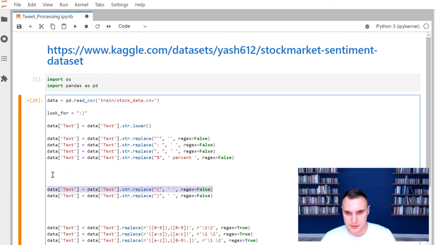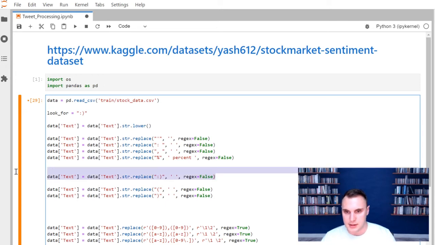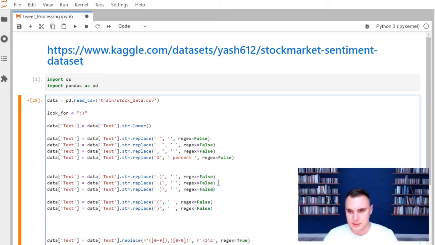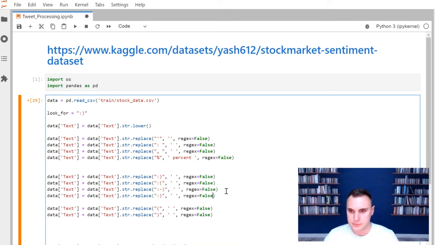I'm going to copy what we did down here, and I'm going to be looking for a smiley face. We'll just replace that with a simple space, and I'm going to copy this a couple more times. There's likely sad faces. Maybe there's a smiley face with a nose. There's a whole bunch of different ways that could be on there.